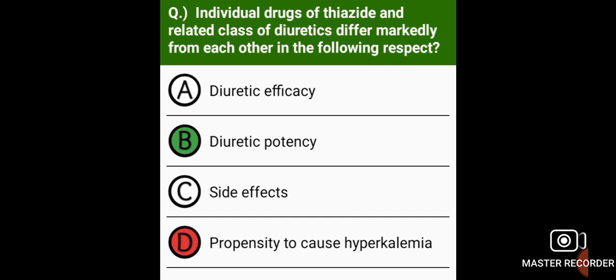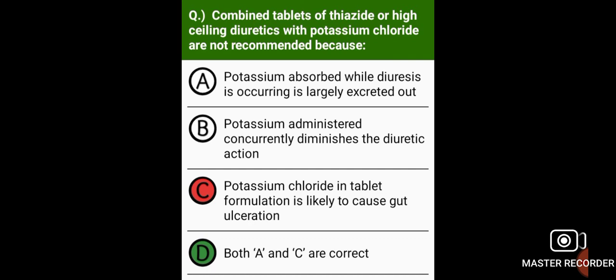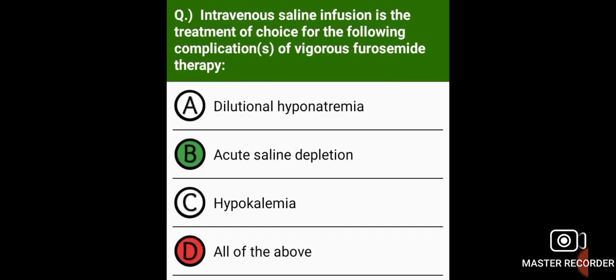Individual drugs of thiazide and related class of diuretics differ markedly from each other in the following respect, that is diuretic potency. Combined tablets of thiazide or high-ceiling diuretics with potassium chloride are not recommended because potassium absorbed while diuresis is occurring is negatively excreted out, and potassium chloride in tablet formulation is likely to cause gut ulceration.